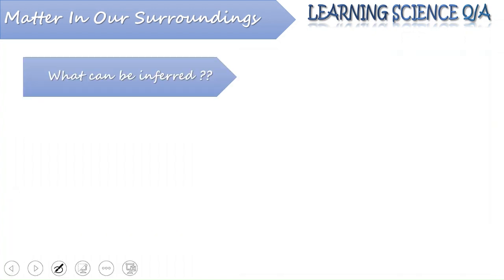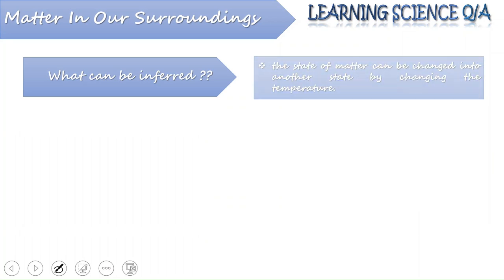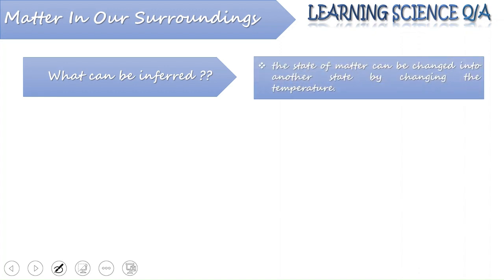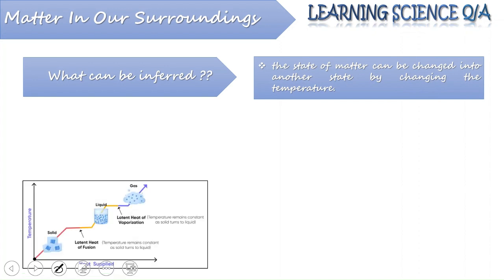Now, what can be inferred from these two examples? First, we can infer that the state of matter can be changed into another state by changing the temperature, rather increasing the temperature. Just see in this figure, we have solid.